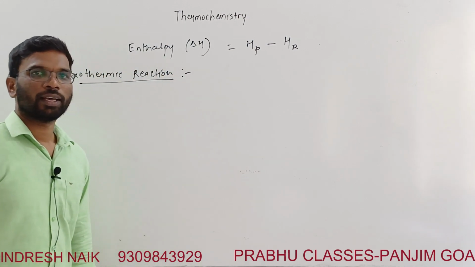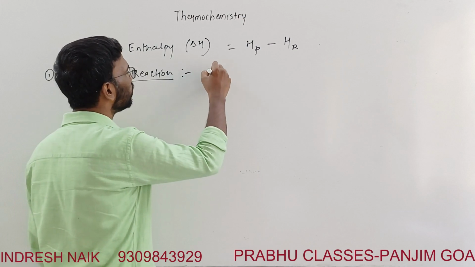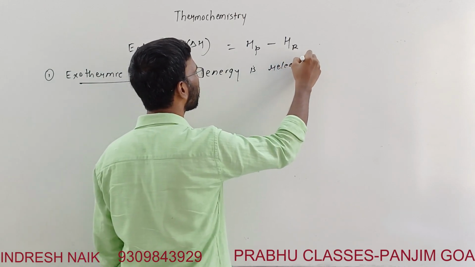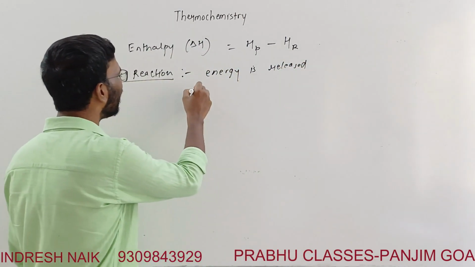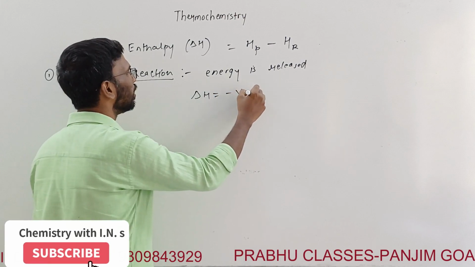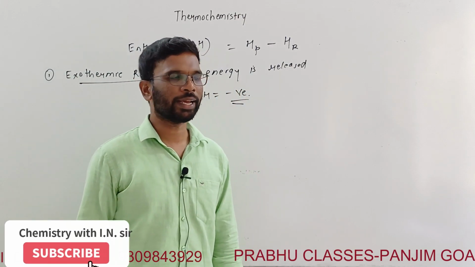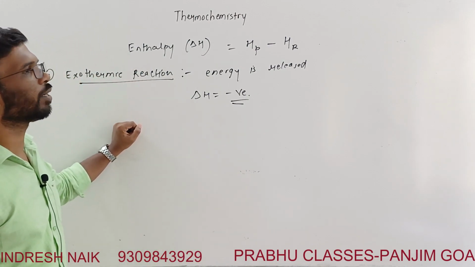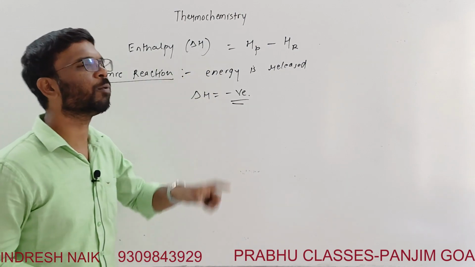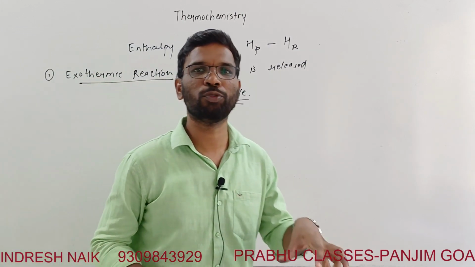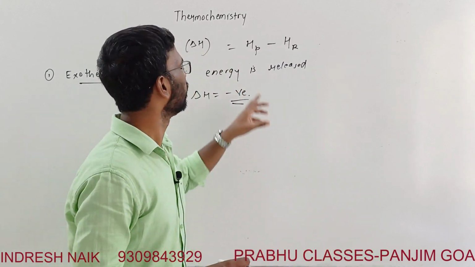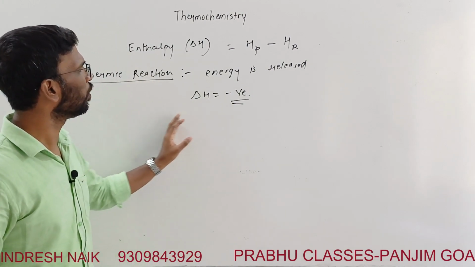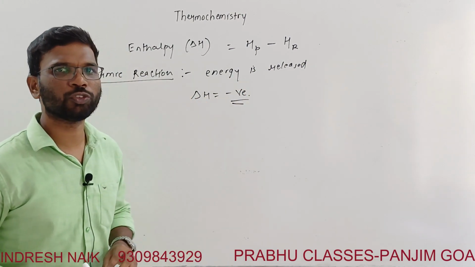Heat energy is released, and delta H here is negative, right? Delta H here is considered negative, means the enthalpy of the reactant should be more than that of the product, then only the energy will be released and delta H will be negative.